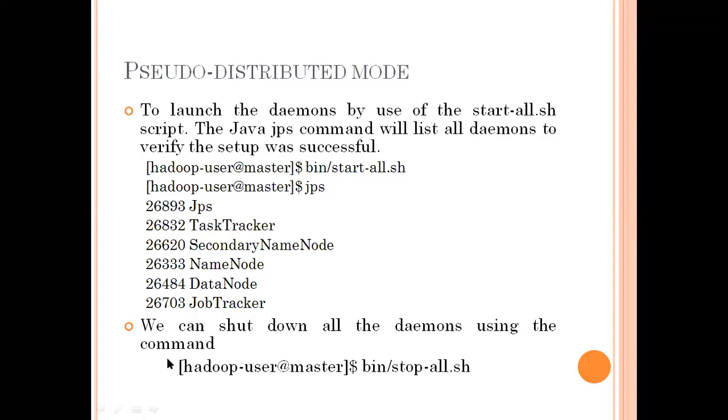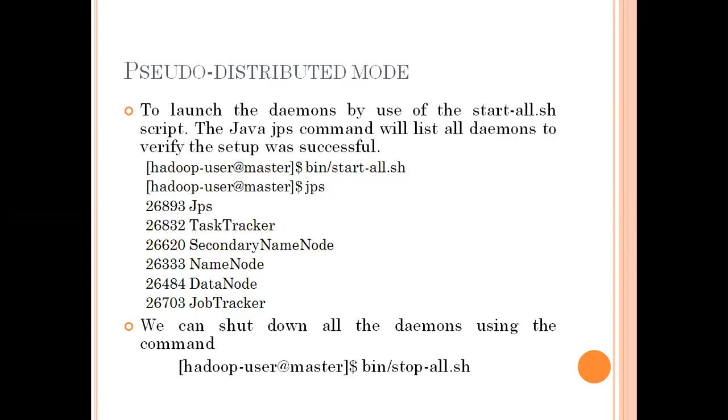Then once we complete all those things, how can we shut down? Using bin/stop-all.sh. Just as a program is completed, we type exit and press enter. Once we type exit, we come out of the directory. Then we exit again and come out of the server. Then type exit, and in the general lab the terminal is automatically closed. The same way here also we can shut down. So we need to know how to start, and the same way how to stop the process.